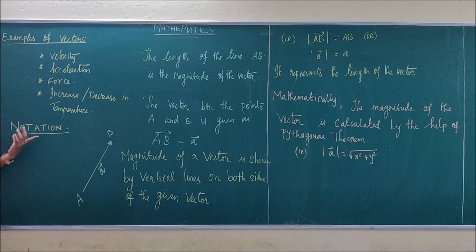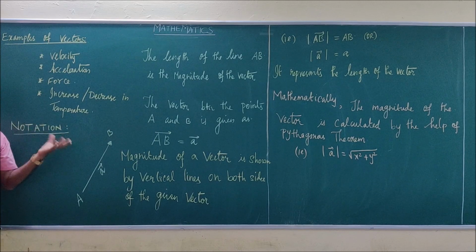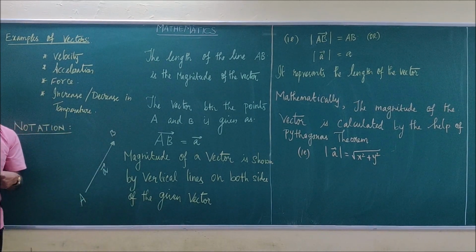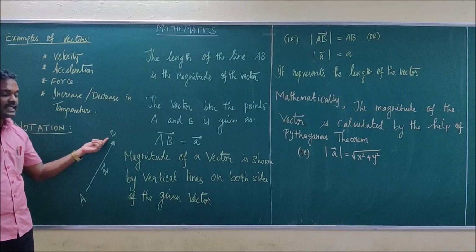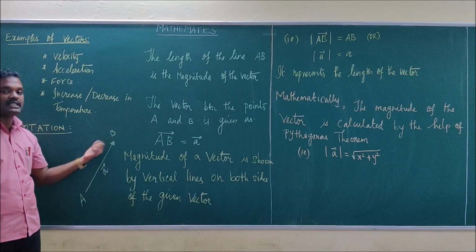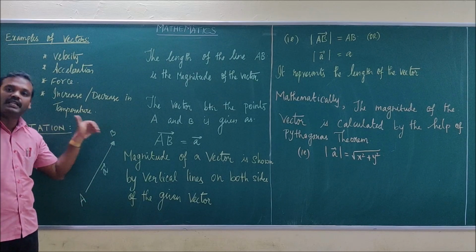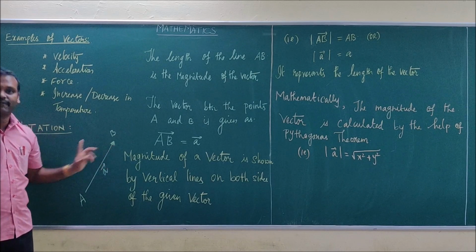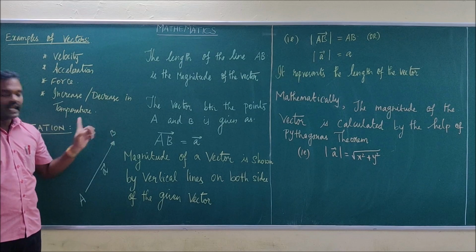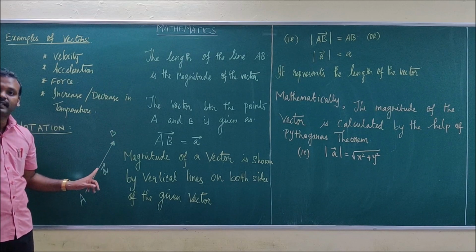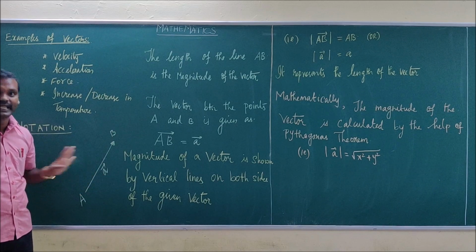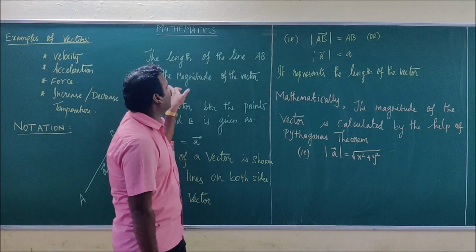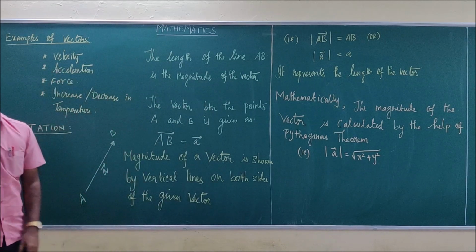Now the notation for a vector. As I mentioned, vectors are represented by a directed line segment. I have taken the line segment AB and given the direction from A to B, so I have indicated the arrow mark from A to B. I have taken this vector as vector A. The length of the line AB is the magnitude of the vector.